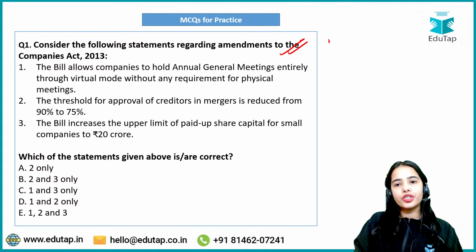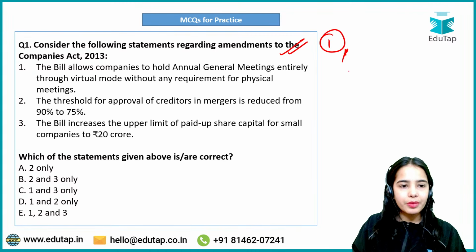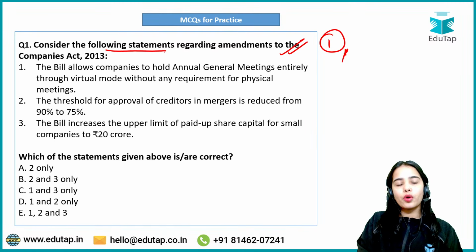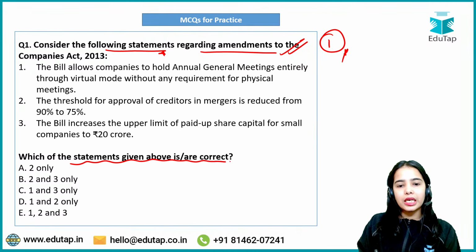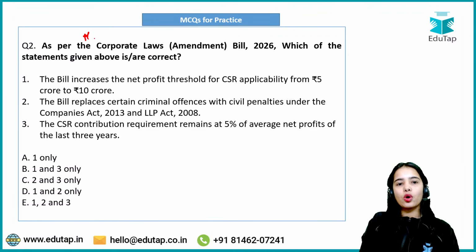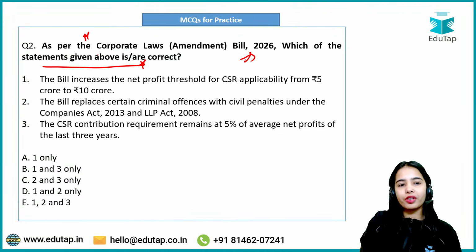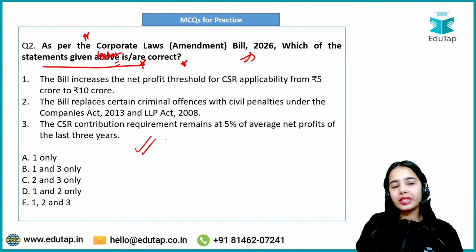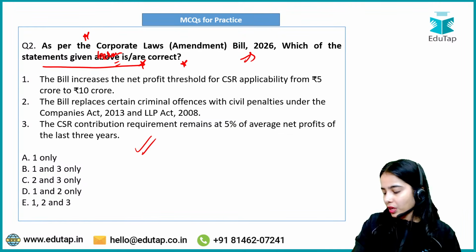So this is the first question that you have to answer. I hope you will be easily able to answer the question. Consider the following statements regarding amendments to the Companies Act 2013 that have been proposed. Now, which of the above statements is or are correct, that you have to tell. The next question is: as per the Corporate Laws Amendment Bill 2026, which of the statements given below is or are correct? You have to tell which of the statements is or are correct. I hope you will be easily able to answer this question also.